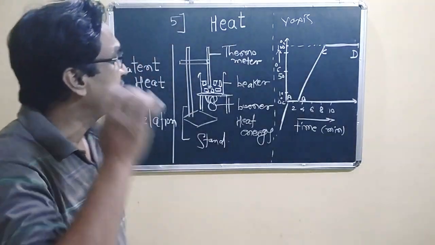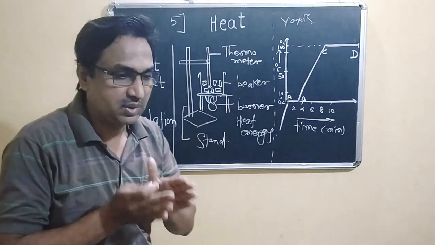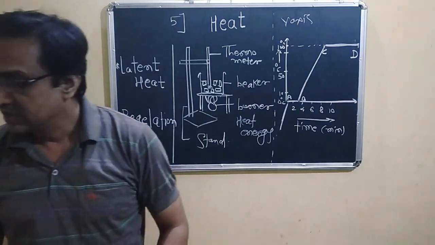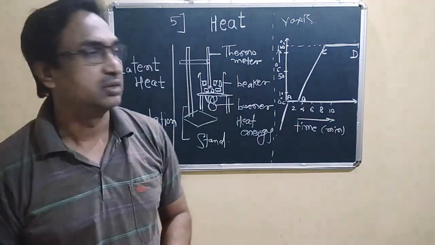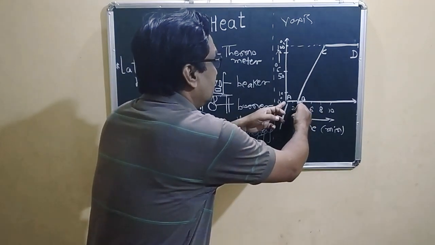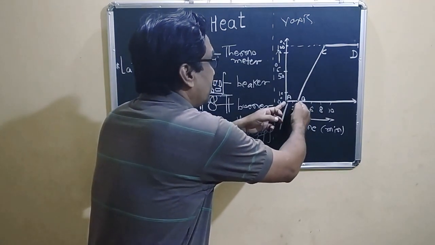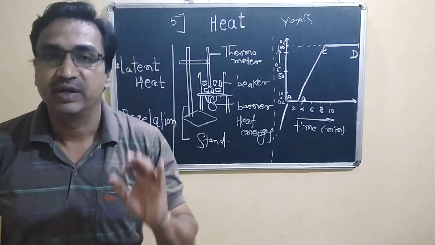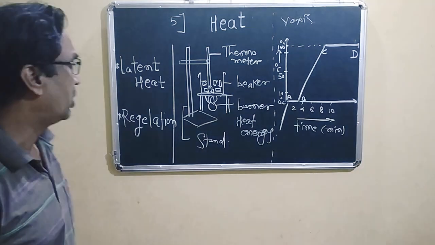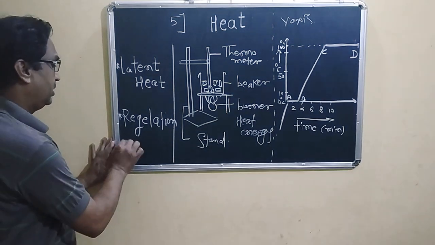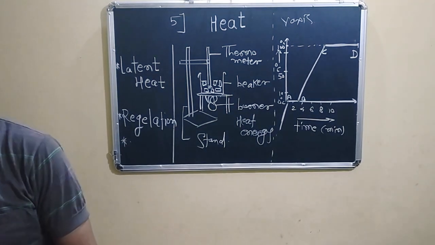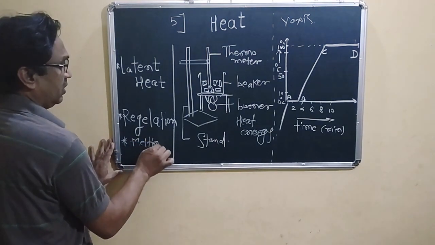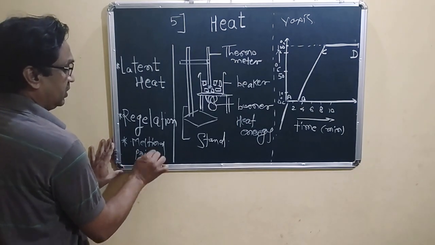Okay, so we have to see something regarding this. They already told us that the temperature remains constant in the segment AB. So we have to find out a definition, the definition of the melting point of ice.